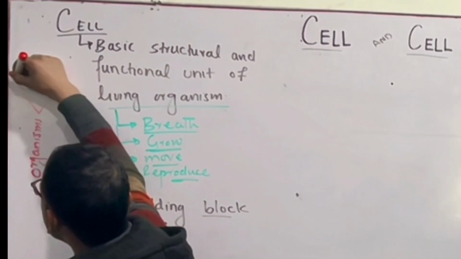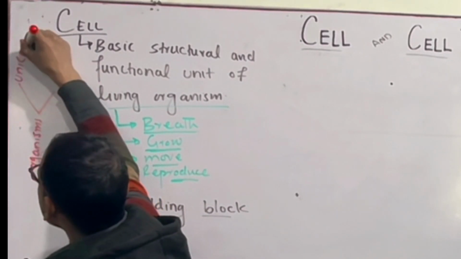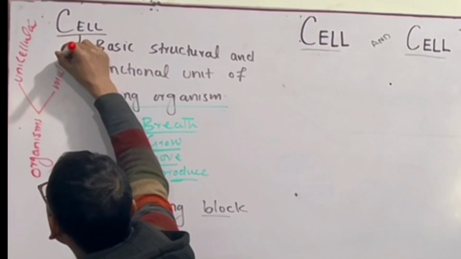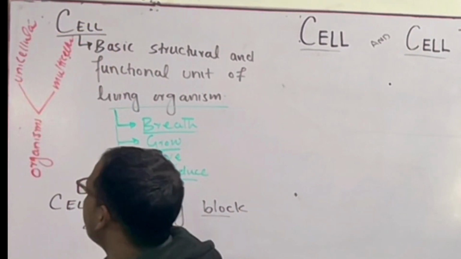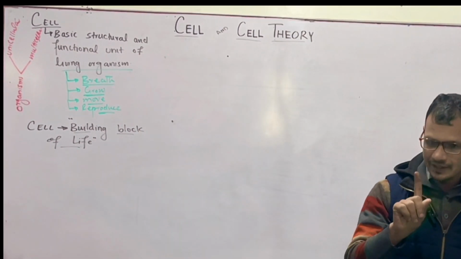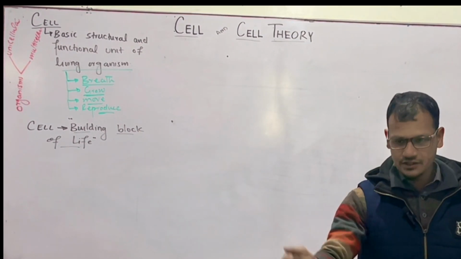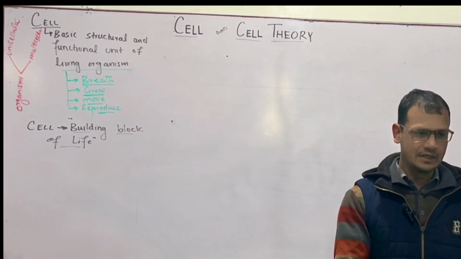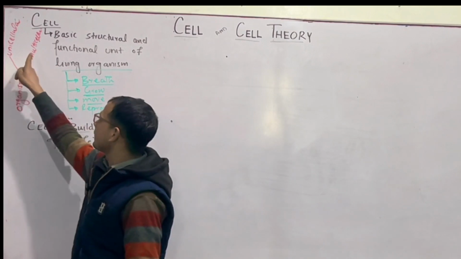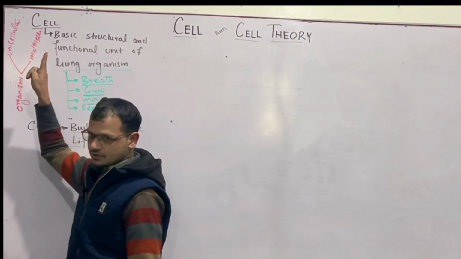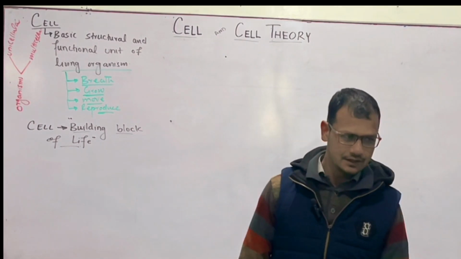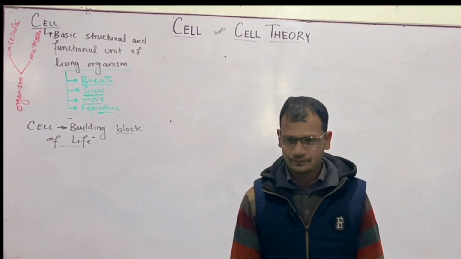We have unicellular and multicellular. Unicellular means they are made up of only one cell. The whole body is made up of one cell, like bacteria. And multicellular means that this living organism, the whole body, is made up of more than one cell, like humans.